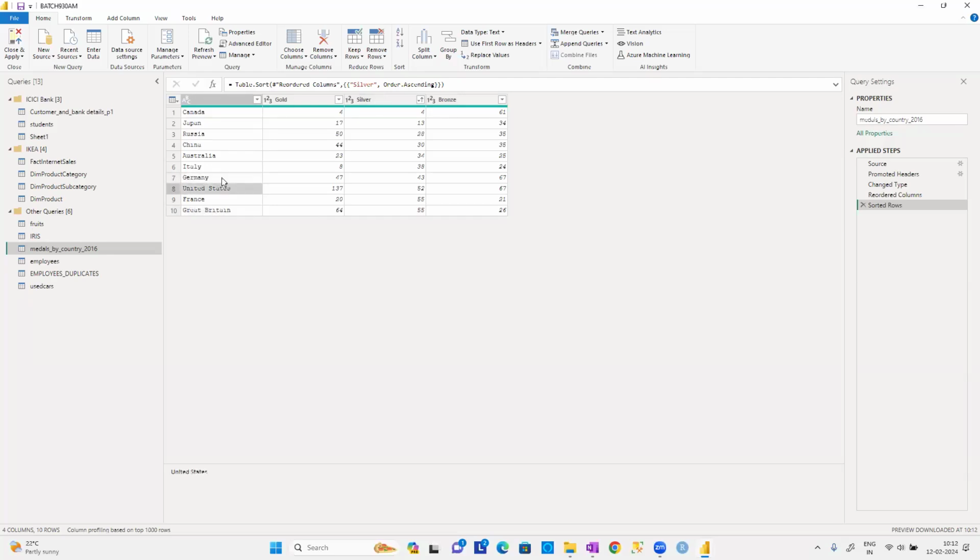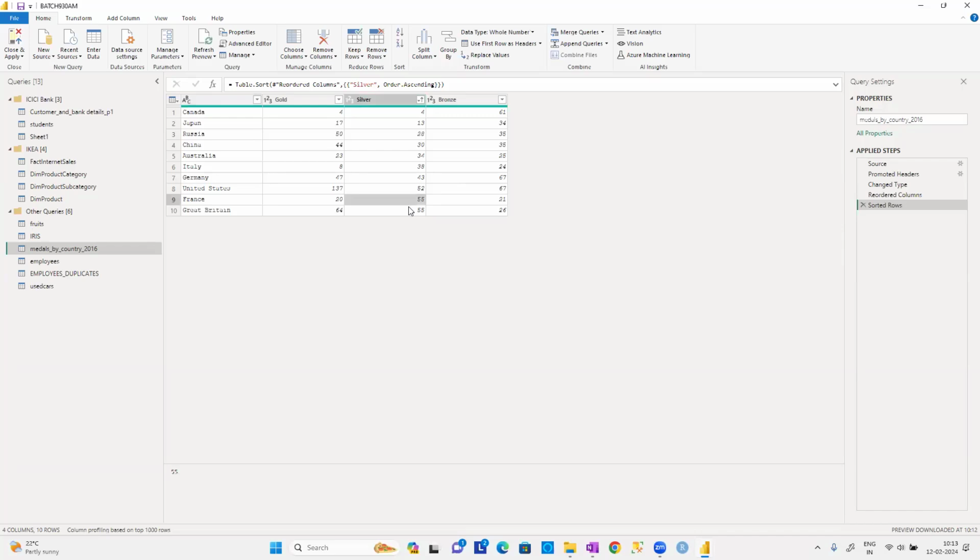Germany and United States have the same number of bronze medals. When I'm talking about silver, France and Great Britain have the same number of medals. And Russia and China also have the same number of bronze medals. But coming to silver medals, only France and Great Britain match. So what I'm going to do now, guys, is put silver in ascending order.